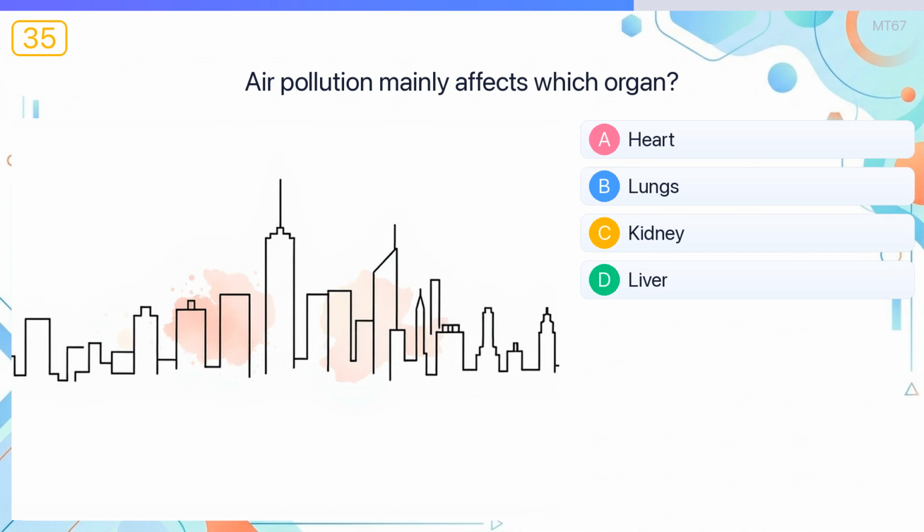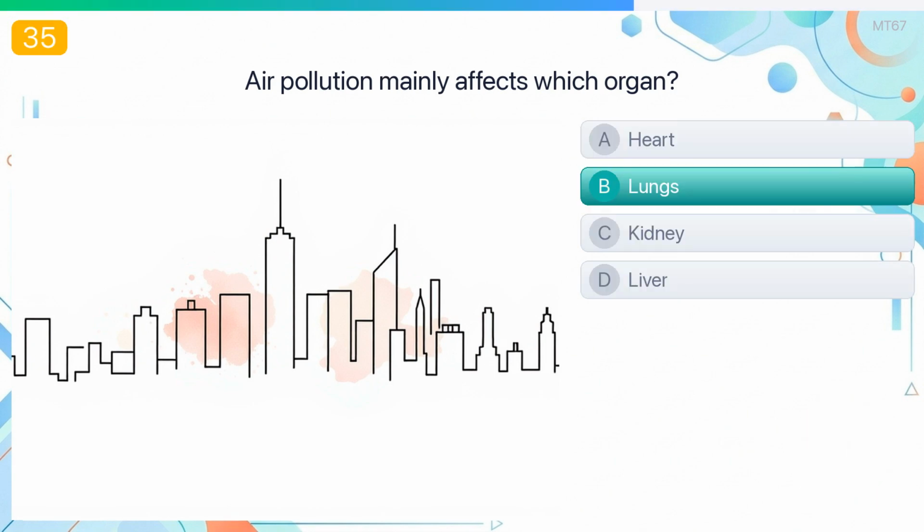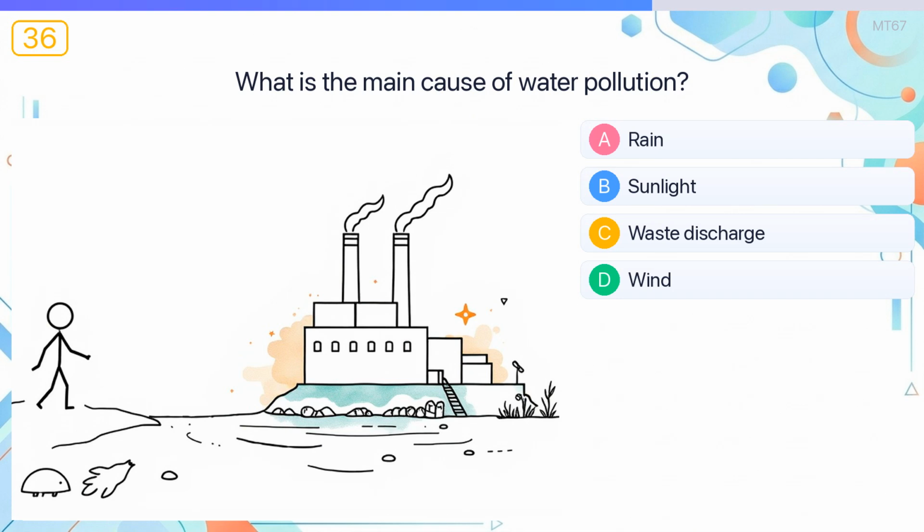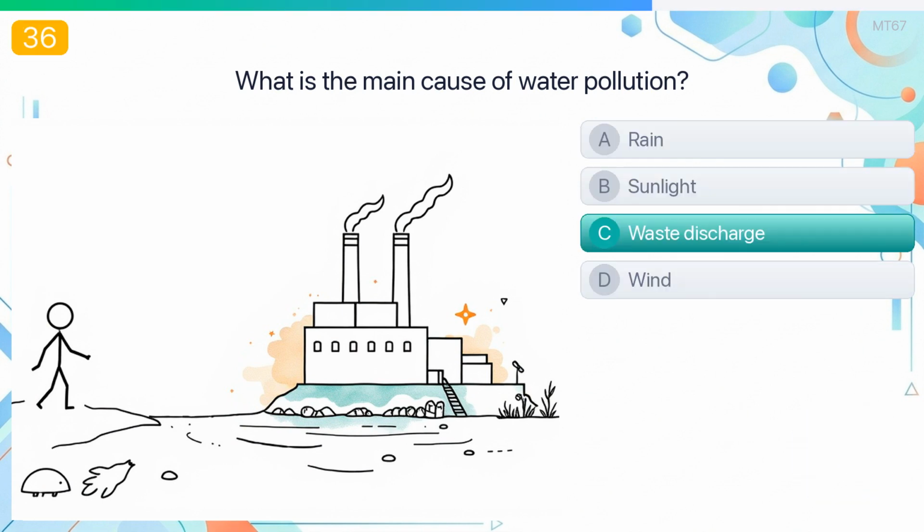Air pollution mainly affects which organ? The answer is lungs. Air pollution is most harmful to the lungs because they take in air directly. What is the main cause of water pollution? The answer is waste discharge. Waste discharge from industry and sewage is a major source of water pollution.